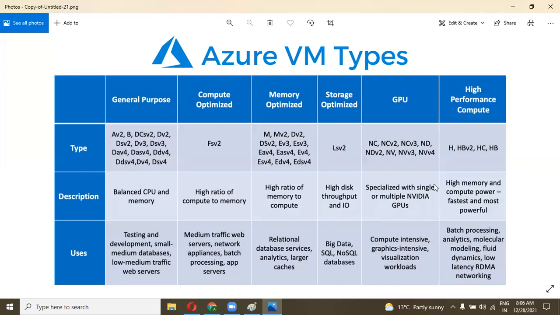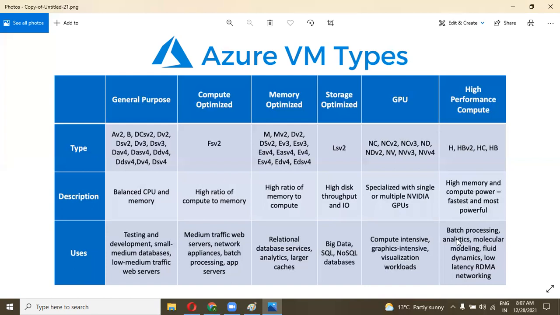High performance compute: HBv2, HC, HB. These types offer high memory and compute power, the fastest and most powerful. This is one of the most powerful high performance compute VM types.